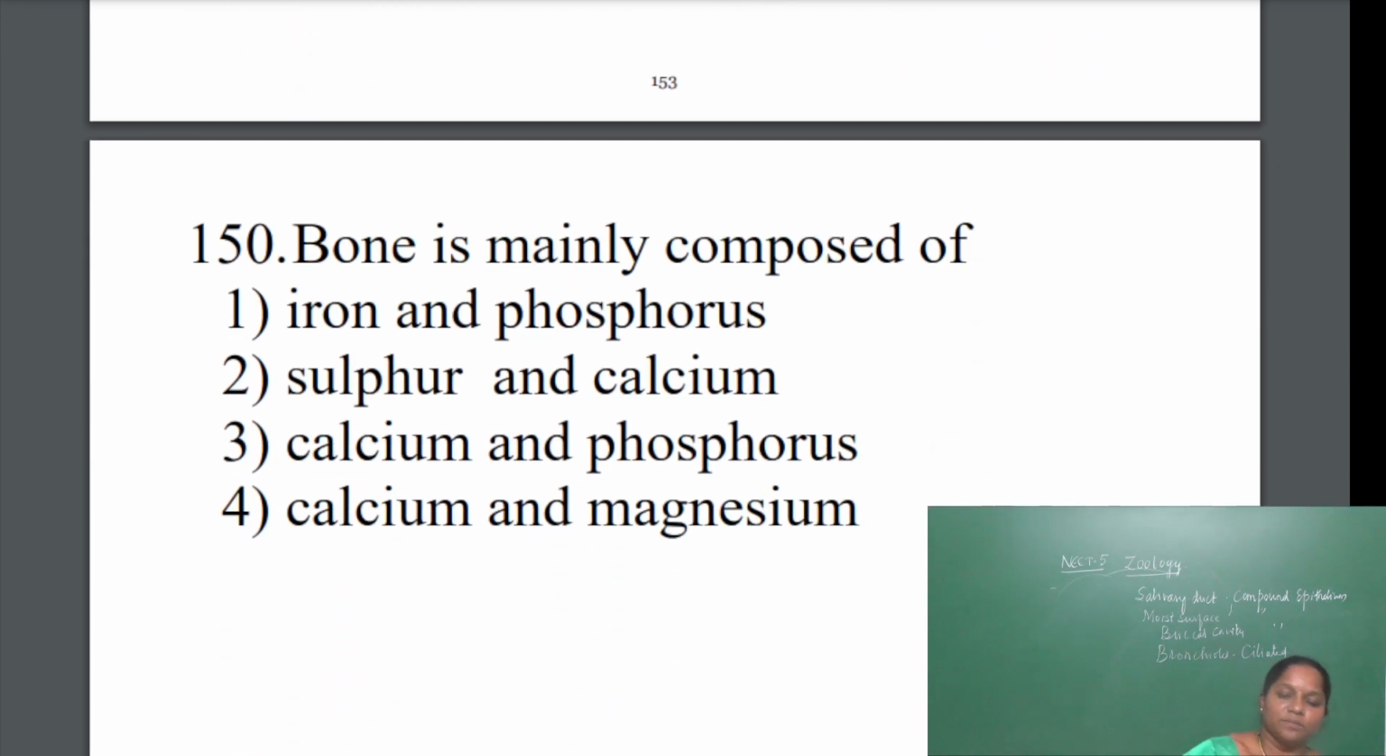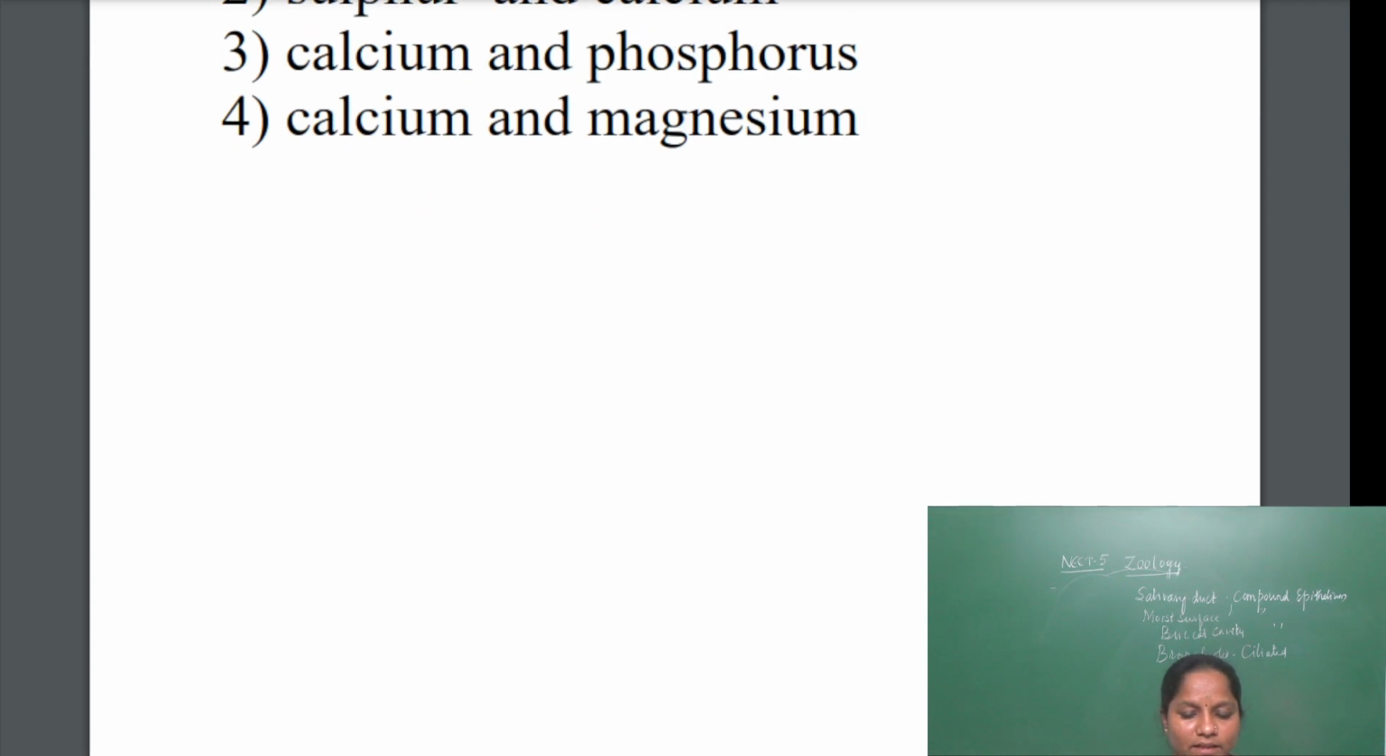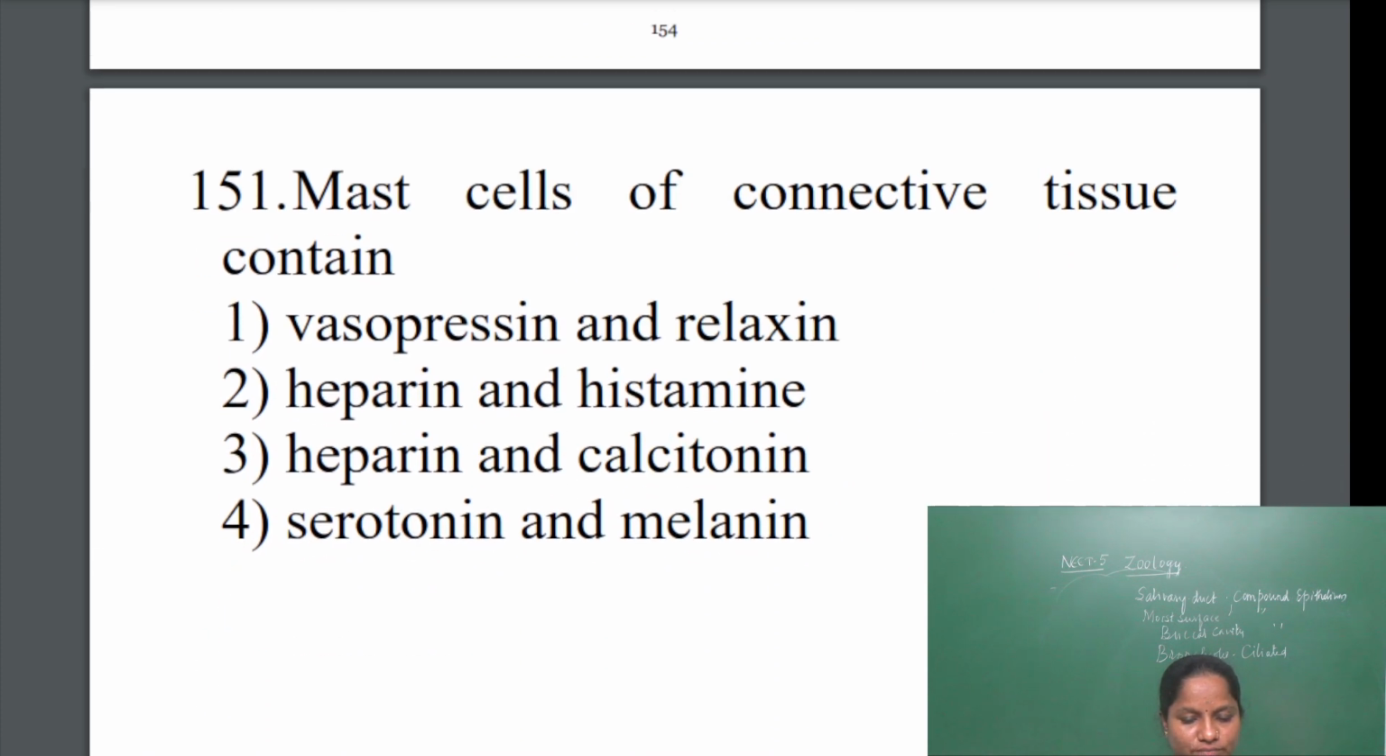Okay, bone is mainly composed of. So we know that bone is a hard tissue. As we read, bone contains calcium carbonate and it is also made up of phosphorus. So it is a direct question, and you should know that bone is mainly composed of calcium and phosphorus. Iron and phosphorus is wrong. Sulfur and calcium, that is also wrong. But the third option, calcium and phosphorus, is correct. Calcium and magnesium is wrong. So the third one will be correct for this question. Bone is mainly composed of calcium and phosphorus. Okay, next question.